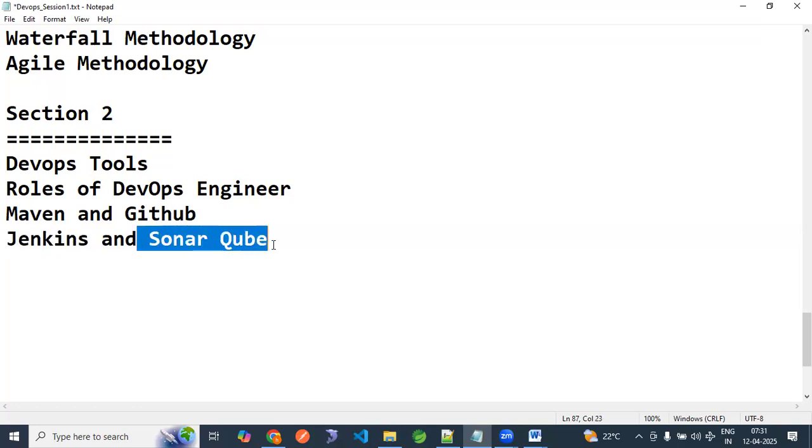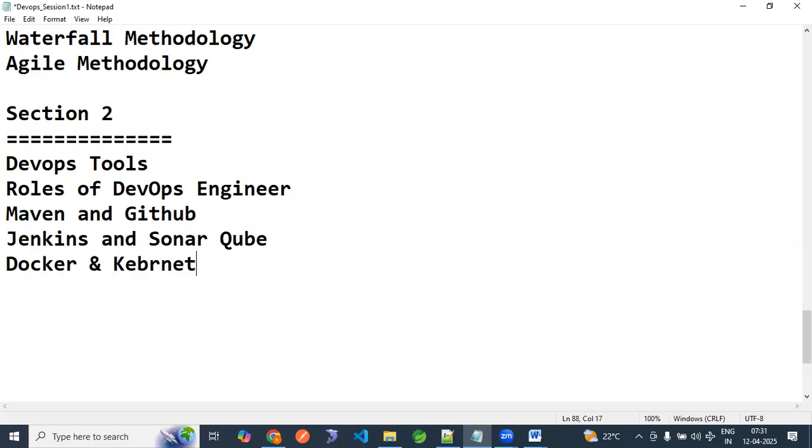SonarQube is a reporting tool. Only after that, we are going to see Docker and Kubernetes.